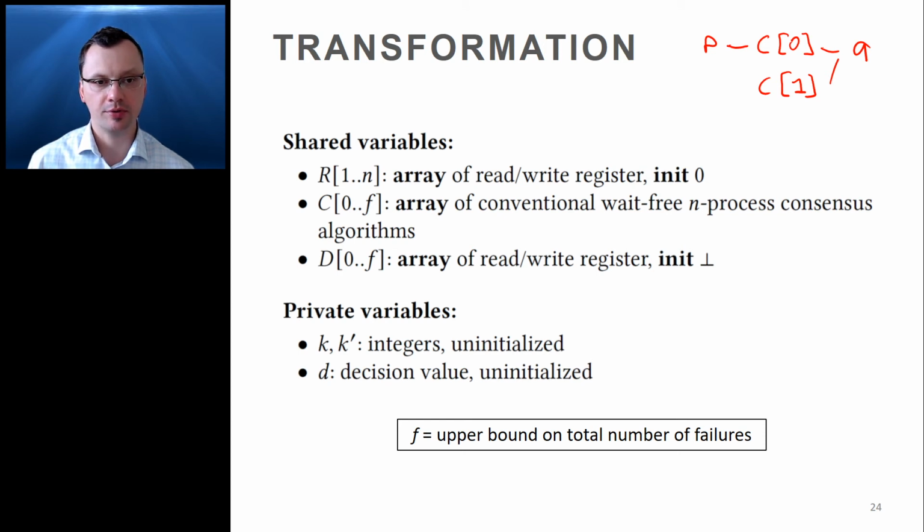Consider, for example, the scenario shown in the top right corner of the slide. Process P reaches a decision using C0. Process Q attempts to do the same but fails, and then has to move on to C1 because it is not safe to go back to C0. Thus, P reaches a decision using C0, Q reaches a decision using C1. Those are potentially different decisions unless we synchronize them using the additional shared variables like the arrays R and D.